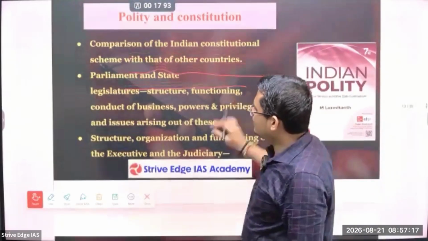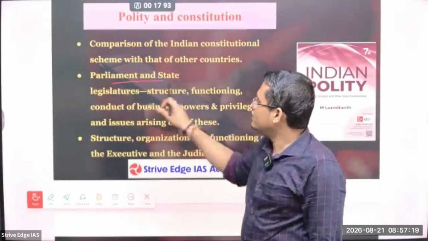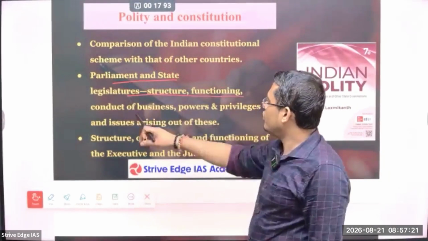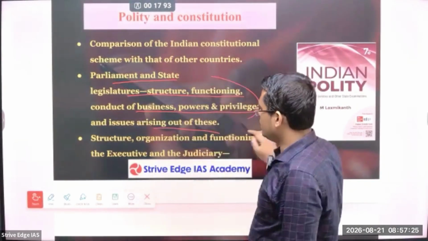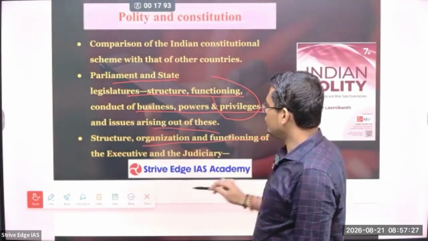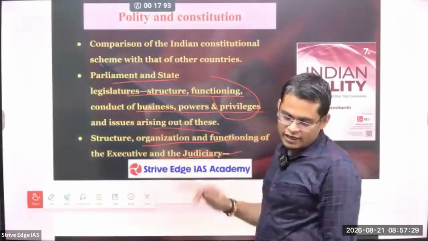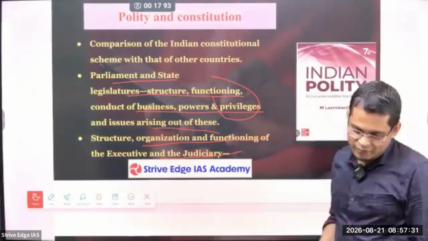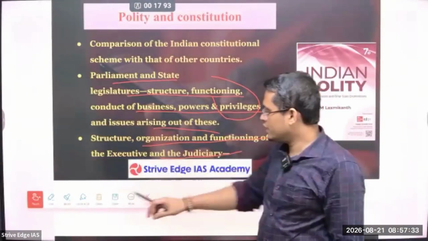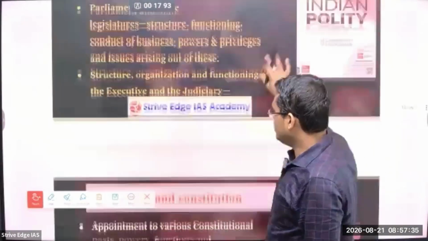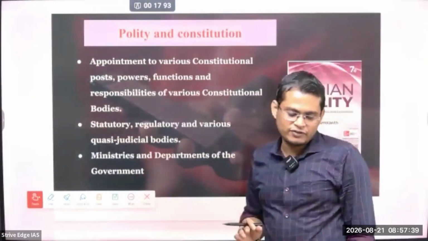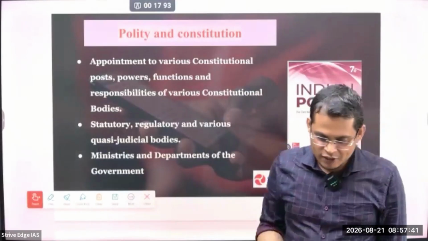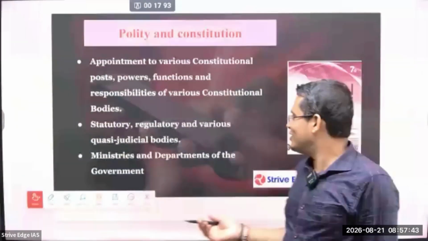So Parliament and state legislatures: structure, functions, conduct of business, powers, privileges, all these things you will get from Lakshmikant. ठीक है. Structure, organization and functioning of the executive and judiciary you can get from Lakshmikant, but a little bit of value addition is required. So all these things we will provide in our study material. So no need to go anywhere, Lakshmikant is not even required, but for your reference, if you want to add value, then definitely you can go for Lakshmikant.